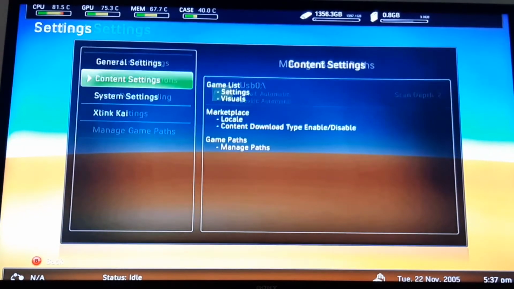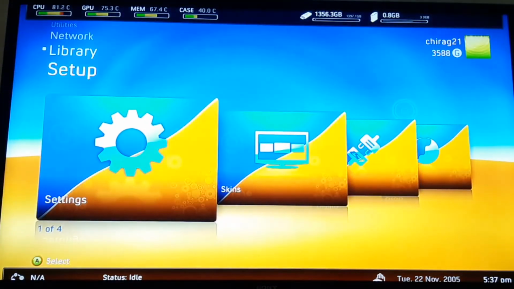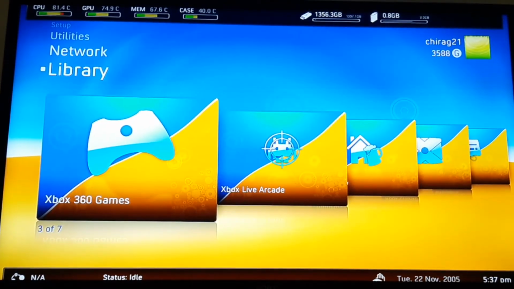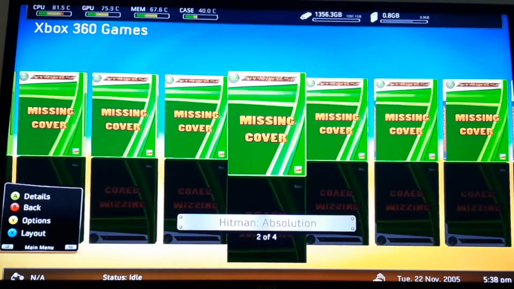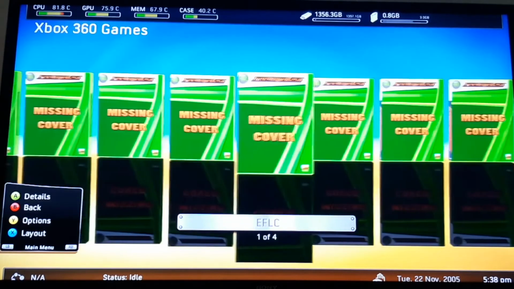Now if you go in games, there will be the games: Hitman Absolution, Sky Acro, WWE 2K17.